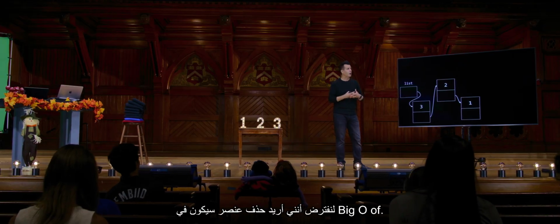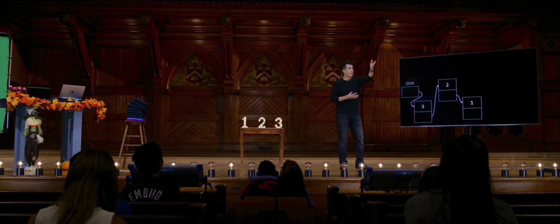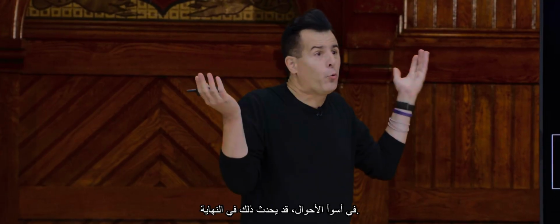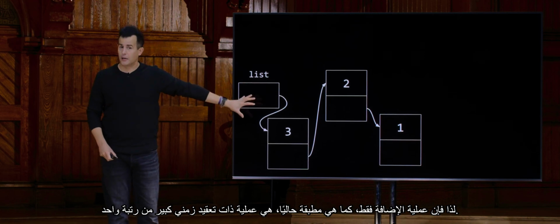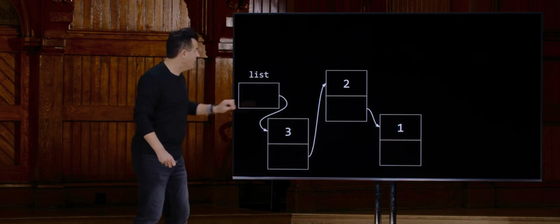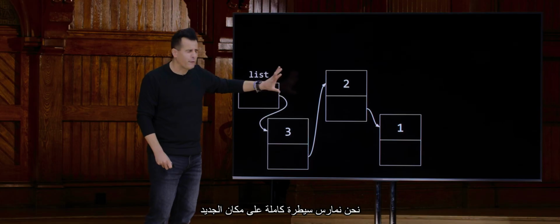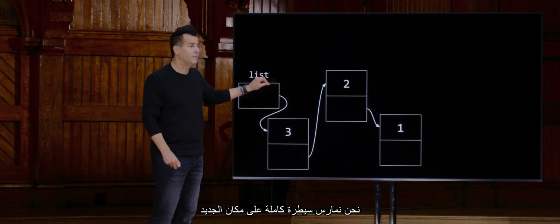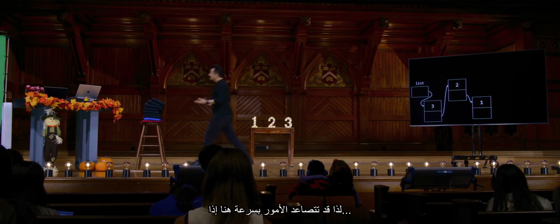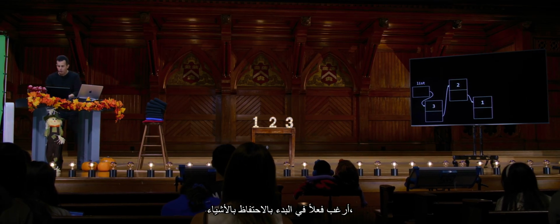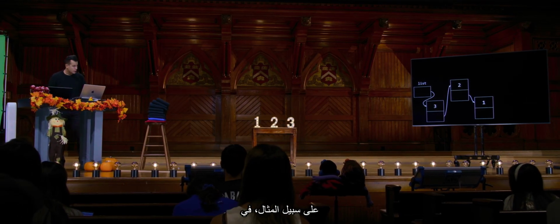But what about deletion? Suppose I want to delete an element. That's going to be big O of n also. Why? Because, again, in the worst case, it could be all the way at the end. So only insertion, as currently implemented, is big O of 1 because we are exercising full control over where the new elements go, irrespective of what the actual values are. So things could escalate quickly here if we do actually want to start keeping things, say, in sorted order, because we can no longer just naively plop things at the very beginning of the list.